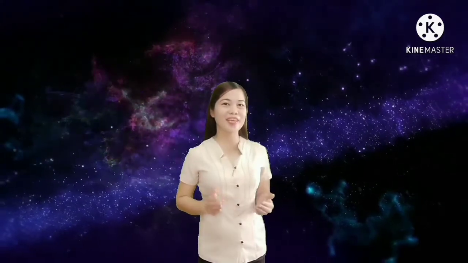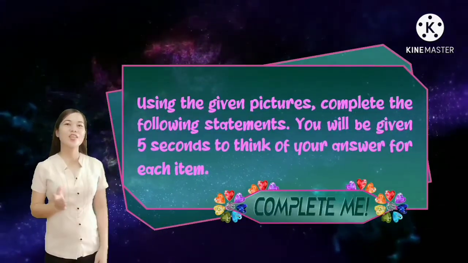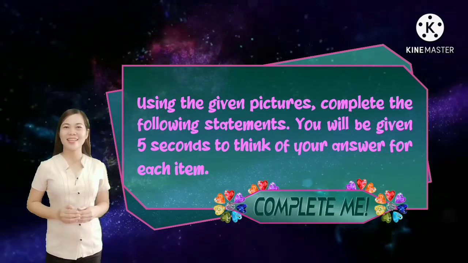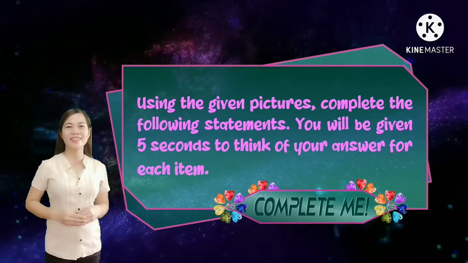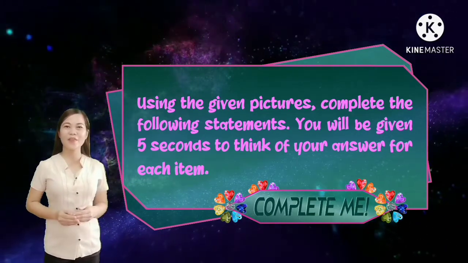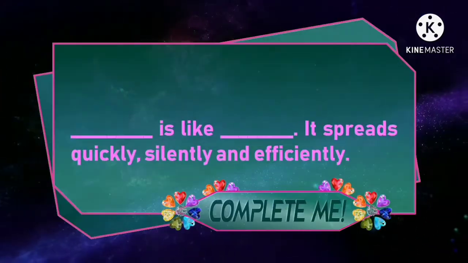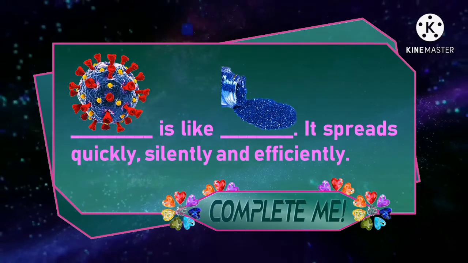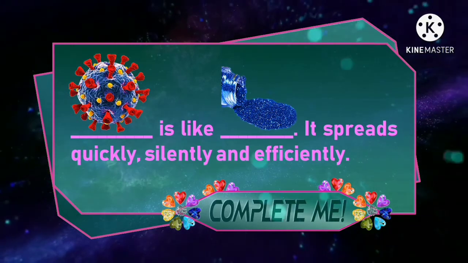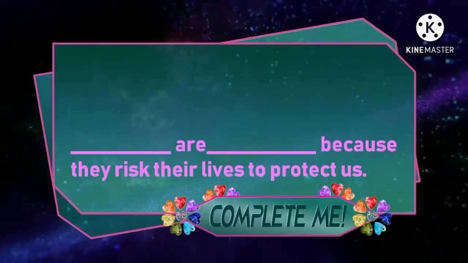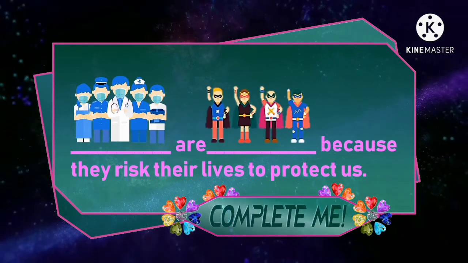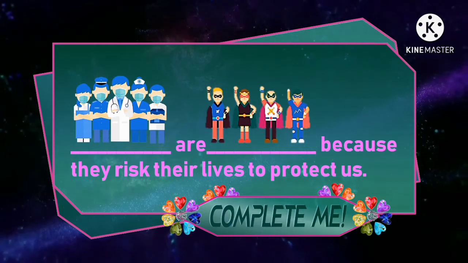Now, I challenge you to get another star for this activity. Using the given pictures, complete the following statements. You will be given 5 seconds to think of your answer for each item. Number 1. Blank is like blank. It spreads quickly, silently, and efficiently. Number 2. Blank are blank because they risk their lives to protect us.